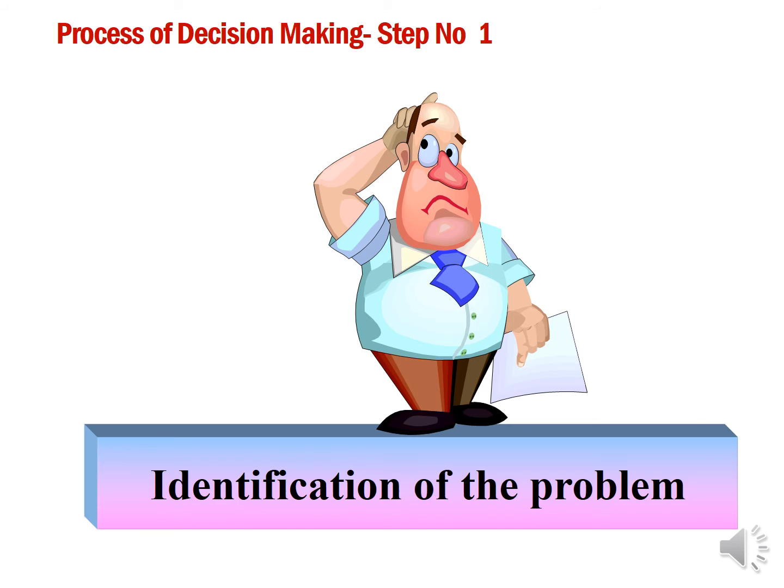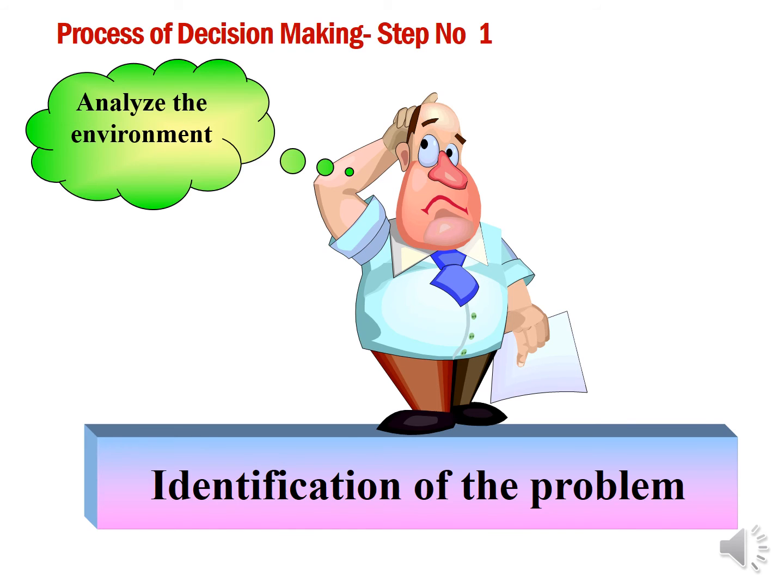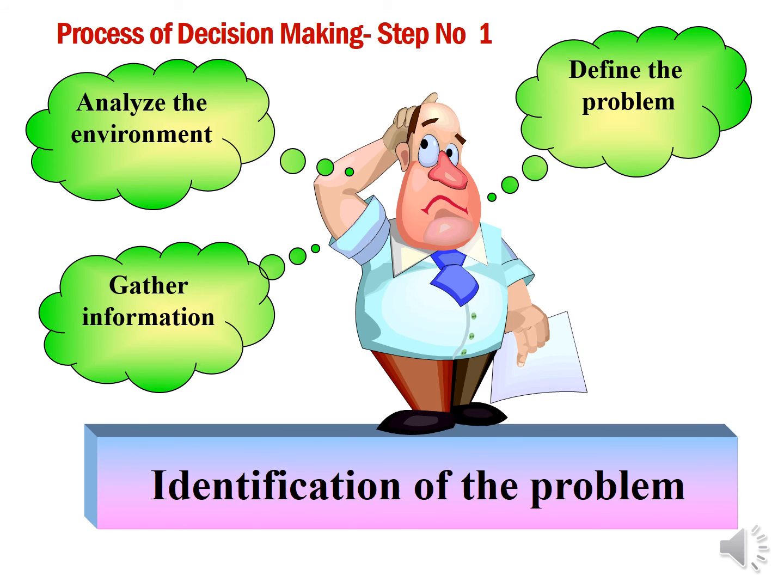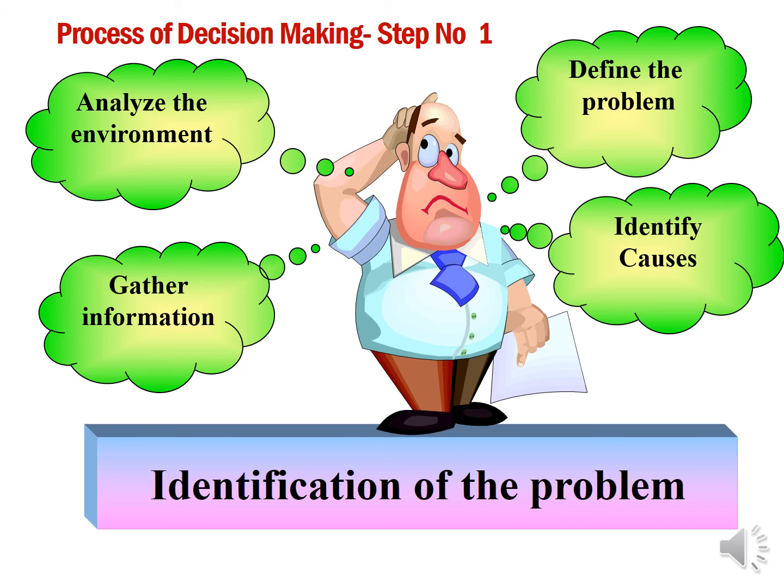The clear identification of the problem requires analyzing the business environment, both internal and external. Then gather information related to the problem. Number 3, with the information gathered, clearly define the problem.